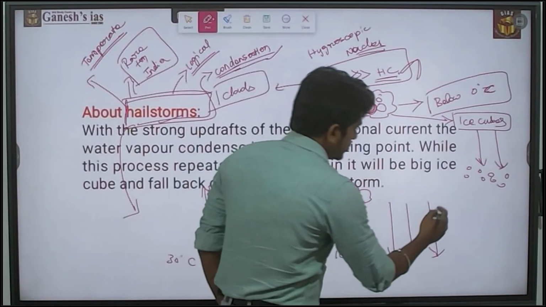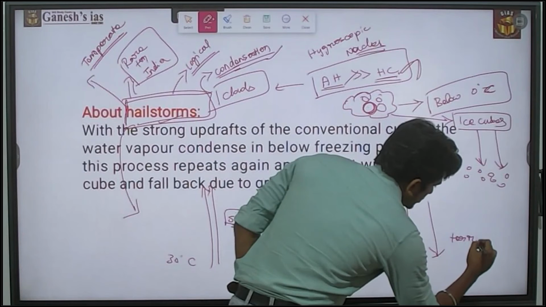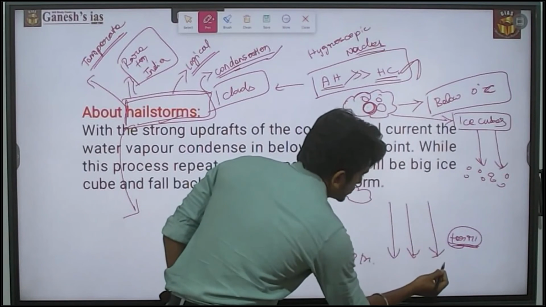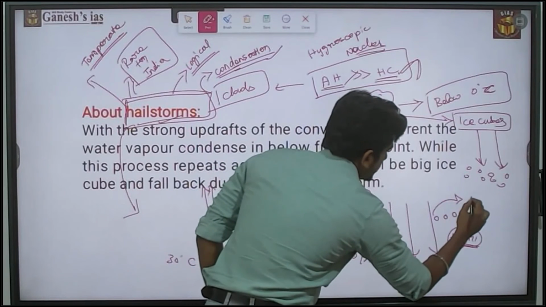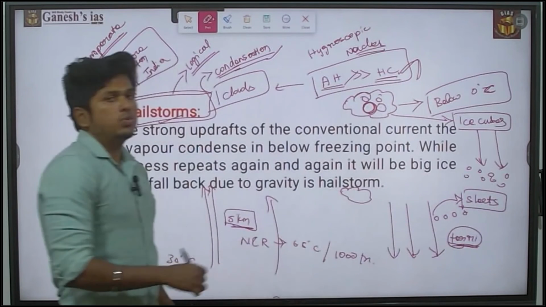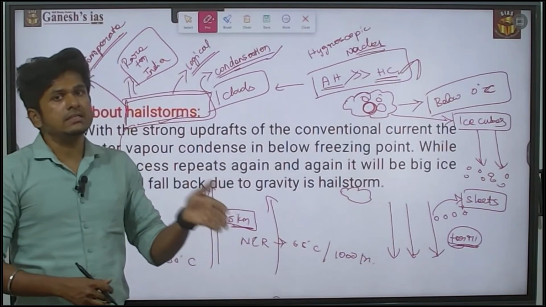In that scenario, the earth is giving off terrestrial radiation, so it will actually evaporate that hail. So the hail will end up as sleet. That is the only reason we are not facing a hailstorm; we only face sleets.